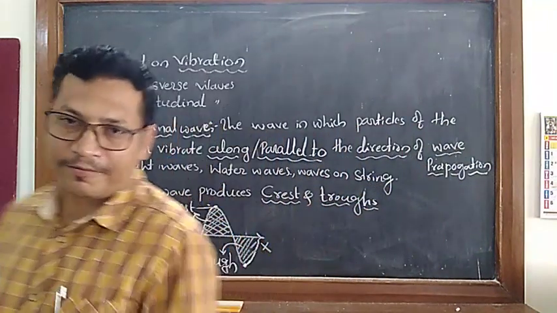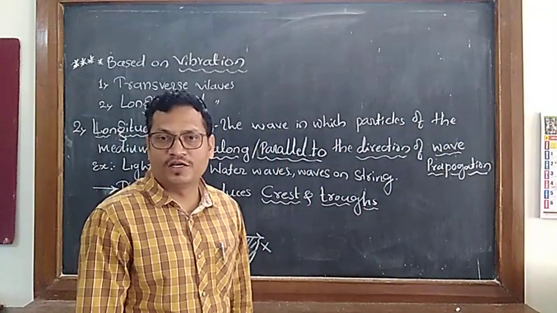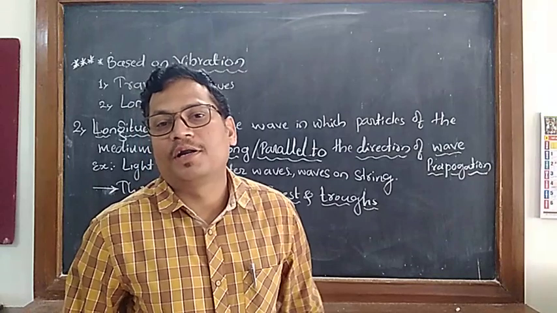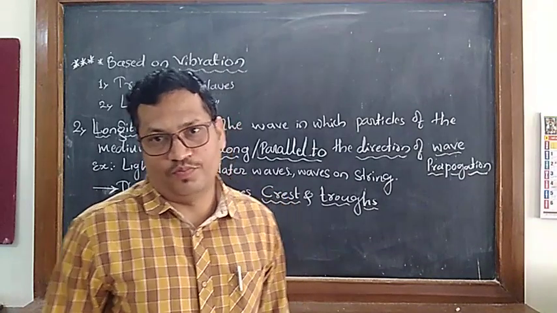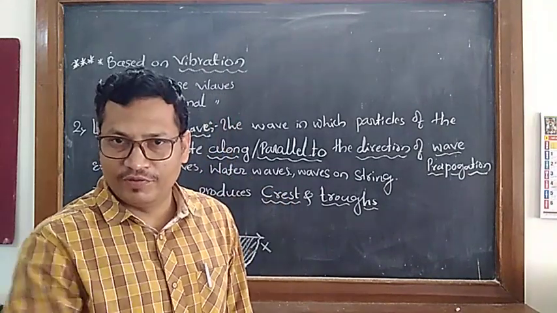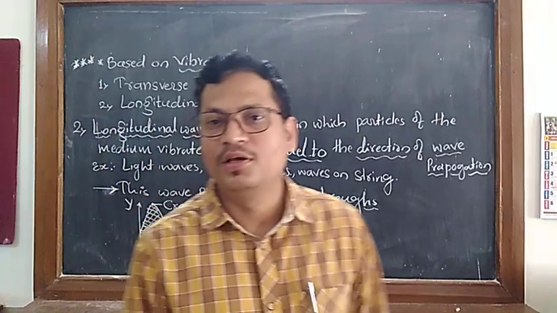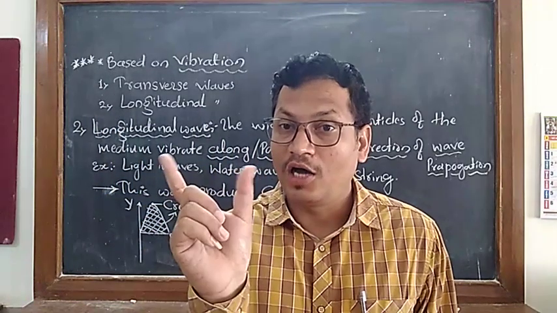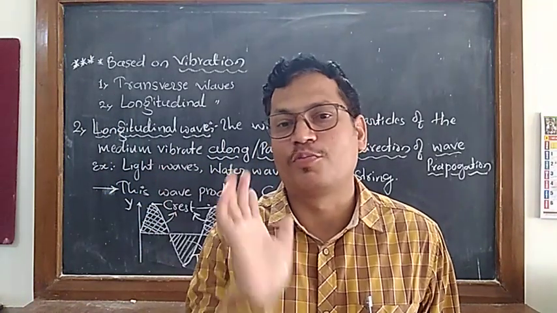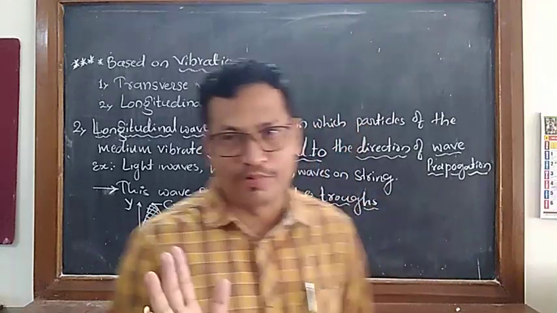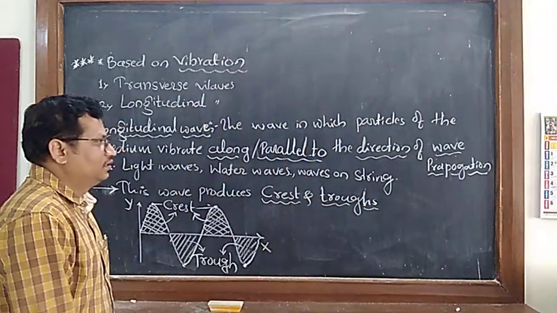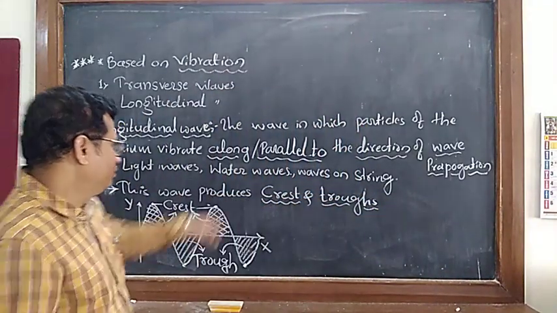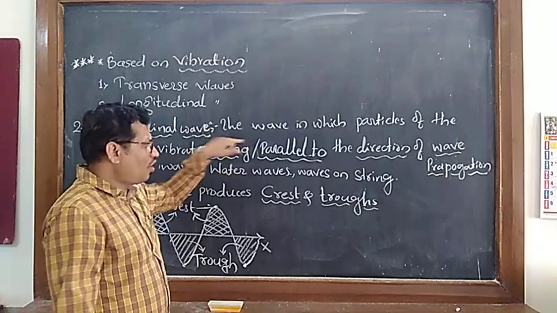The wave in which the particles of the medium vibrate along the direction of wave propagation is called a longitudinal wave. Here you can write along or parallel.